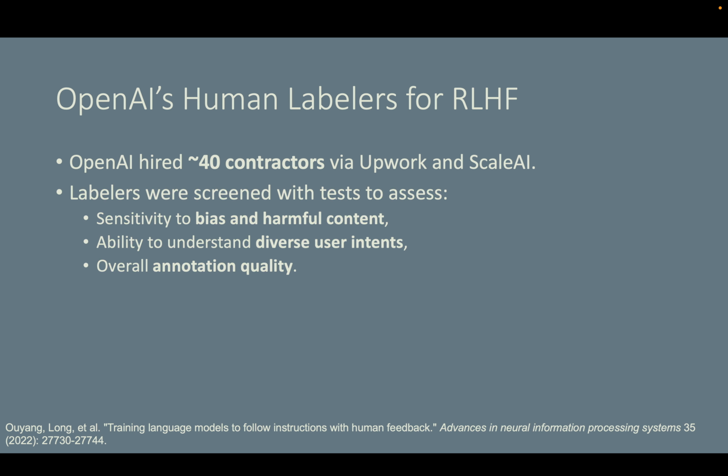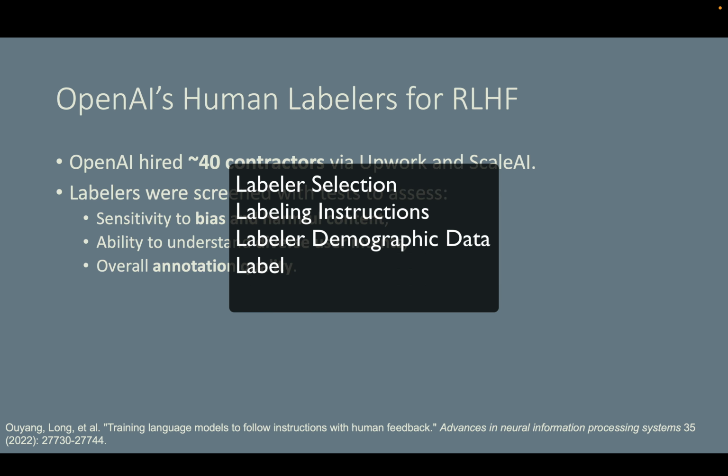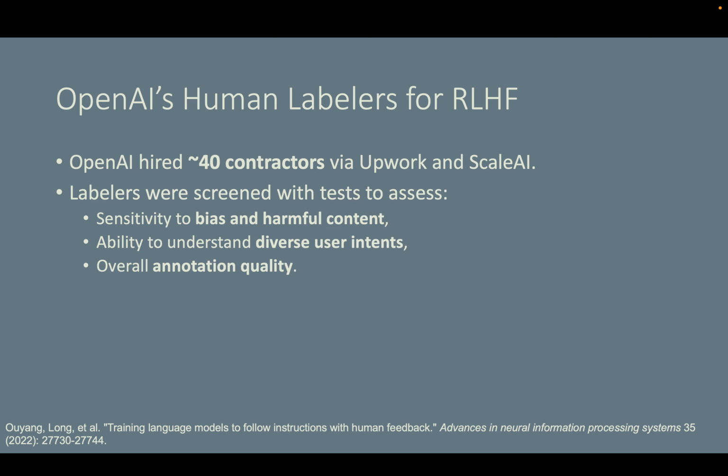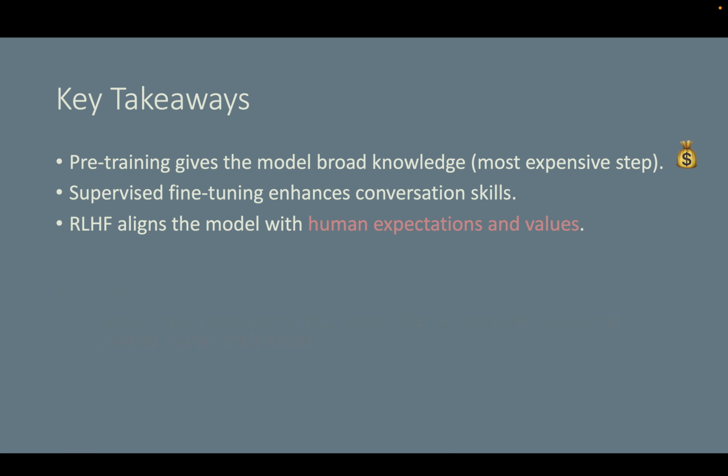If you are interested in OpenAI's human data collection details, such as labeler selection, labeling instructions, labeler demographic data, labeler satisfaction survey, and the labeling software interface, take a look at Ouyang et al.'s paper at the bottom of this slide. But it's important to note that these labelers were mostly English speakers, and the final model reflects their preferences and OpenAI's guidelines, not necessarily universal human values.